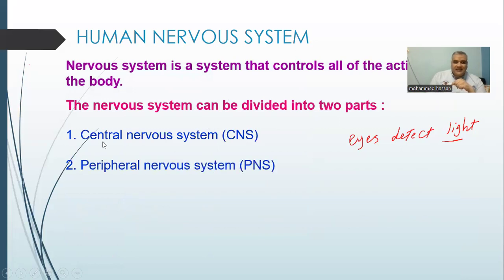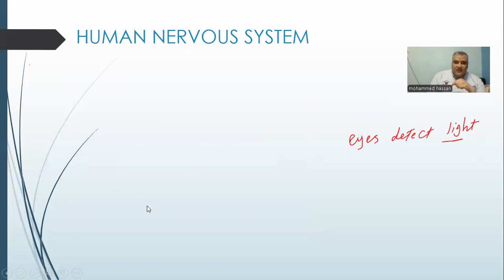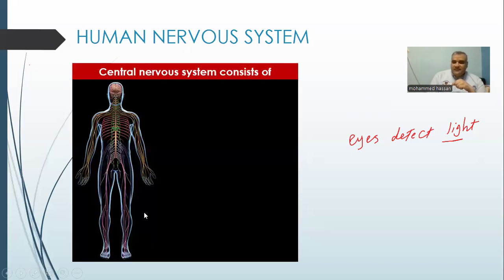Let's talk about the central nervous system and the peripheral nervous system. The central nervous system consists of the brain and the spinal cord, which are very important organs in our body for the nervous system. They are also protected by bones.